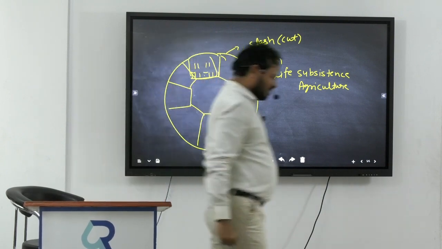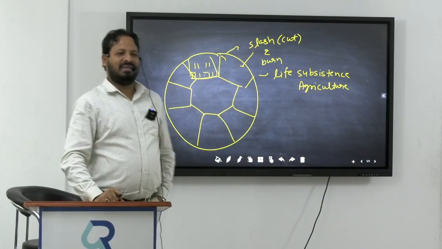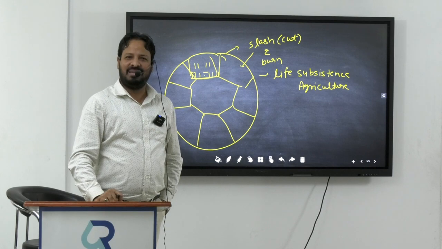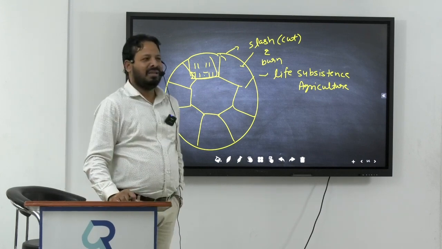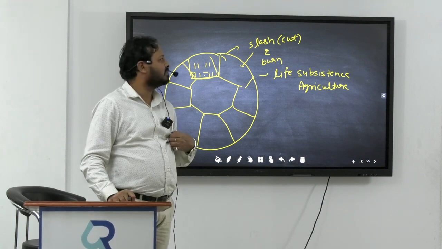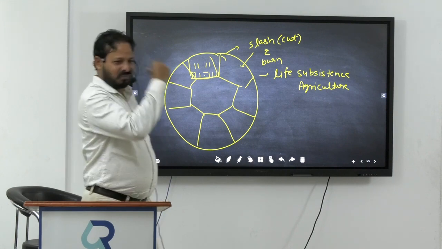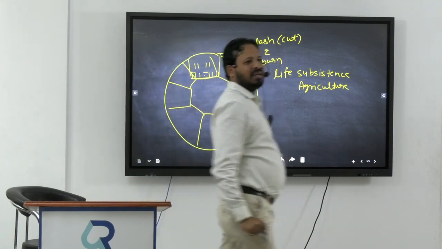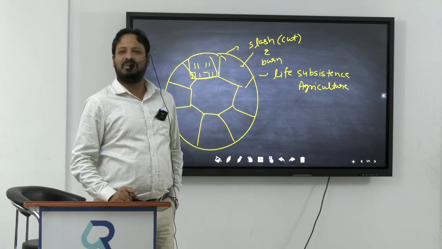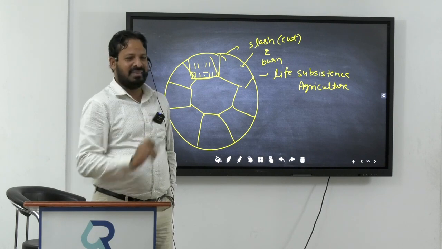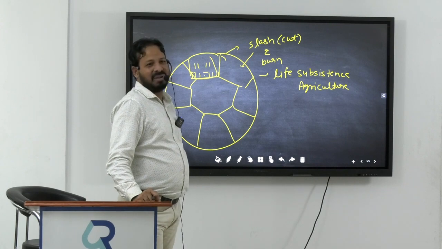Write down, everyone. In this agriculture pattern, there is rotation of agriculture land. Always remember, there is rotation of agriculture land. Is it clear? So it is practiced by the primitive society.